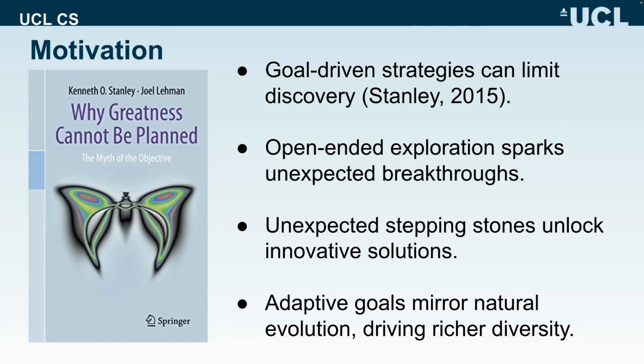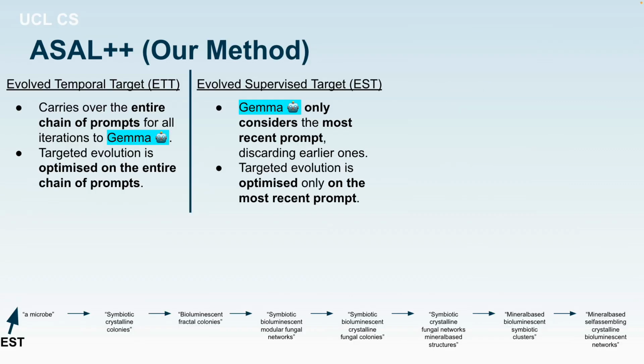Our motivation for pursuing open-ended methods can be explained in great detail by Stanley and Lehman's insights from their work Why Greatness Cannot Be Planned. Traditional goal-driven strategies can inadvertently limit discovery, missing out on valuable unexpected stepping stones. In contrast, open-ended exploration encourages adaptive and continuous evolution, much like natural selection, promoting richer diversity. Foundation models in this context act as surrogates for human observers, autonomously proposing and evaluating new evolutionary directions, thus enabling innovative discoveries beyond our explicit objectives.